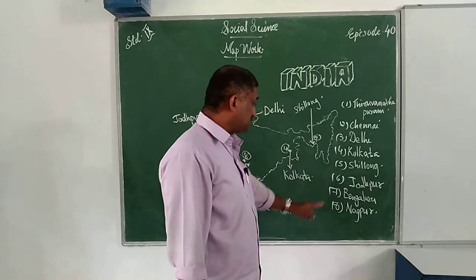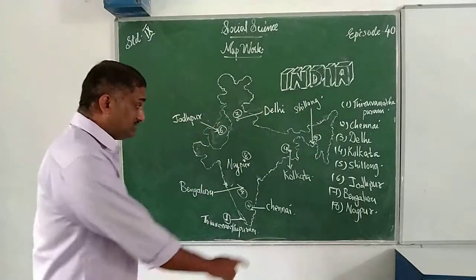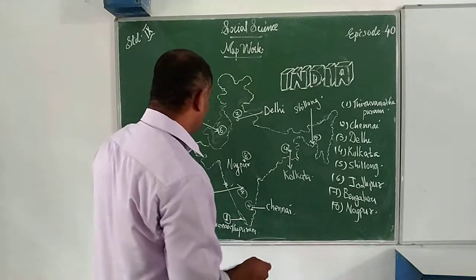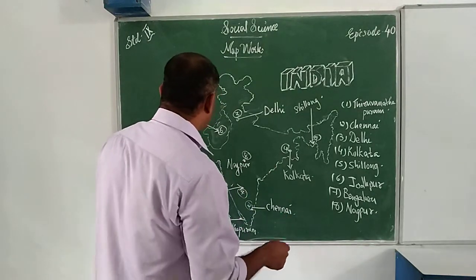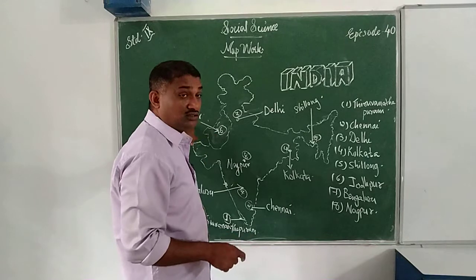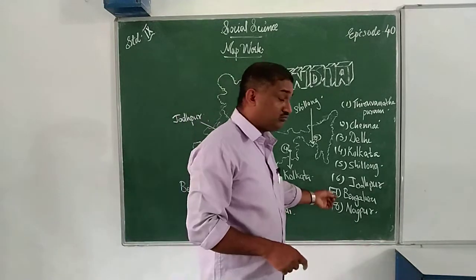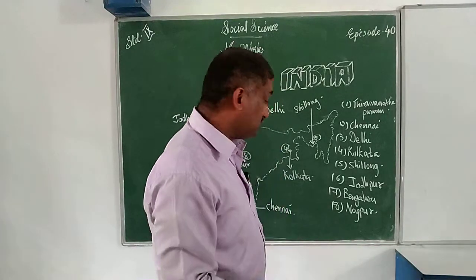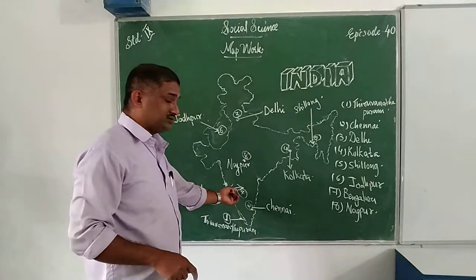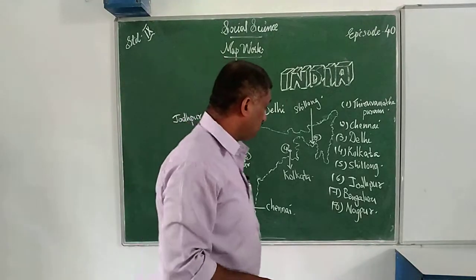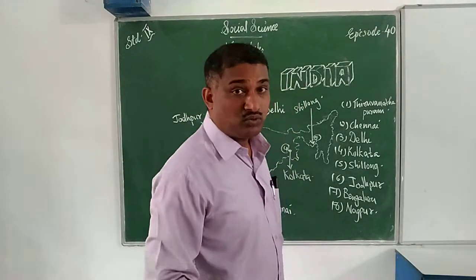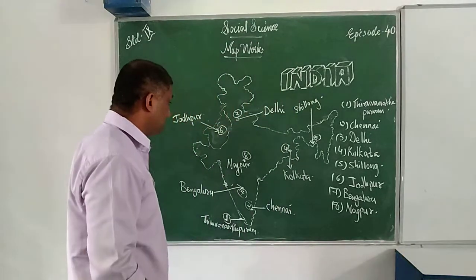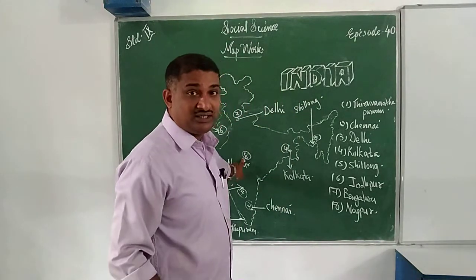And the sixth one, look at the sixth question. That is Jodhpur. Jodhpur is located here. And the seventh one, Bengaluru. It is located here. Next, the eighth one, Nagpur. Nagpur is located here.